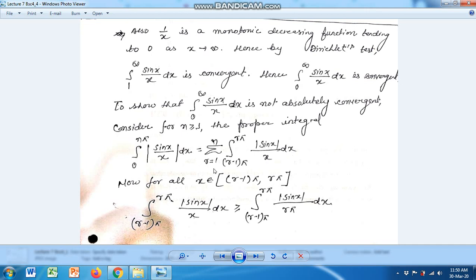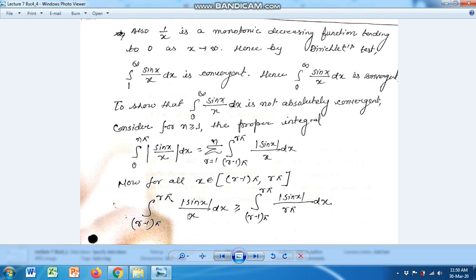Because when we take r equal to 1, we get 1 minus 1, that is 0, the lower limit. And when we take r equal to n, we get n pi. So we can rewrite this integral where x belongs to the interval between (r minus 1) pi and r pi.